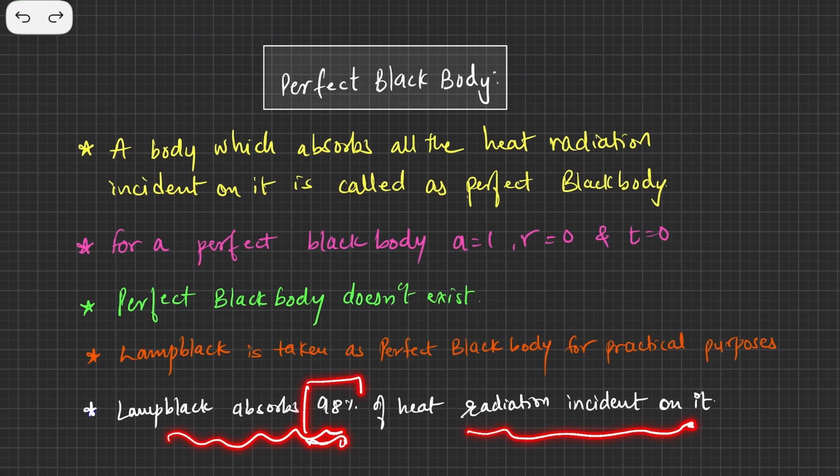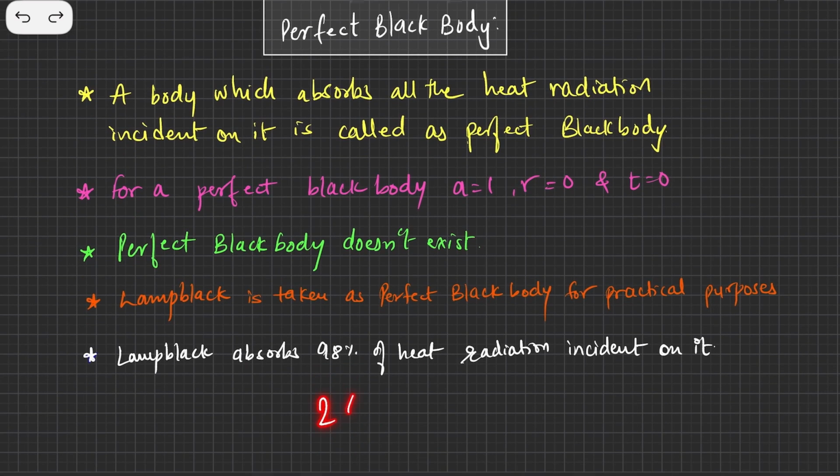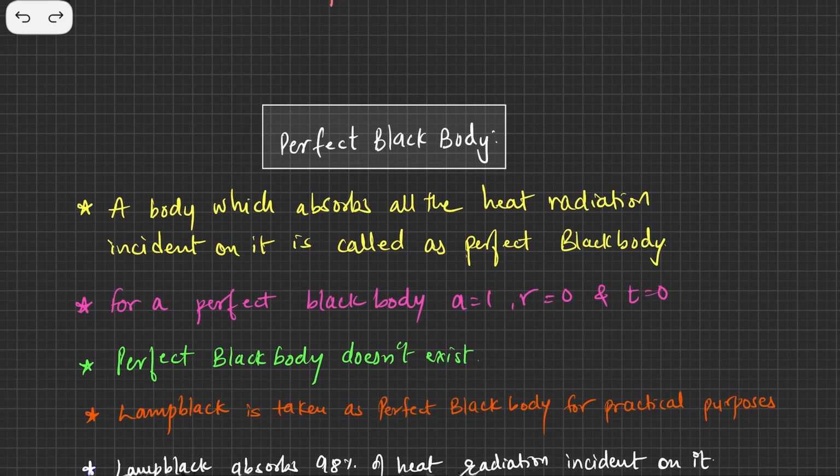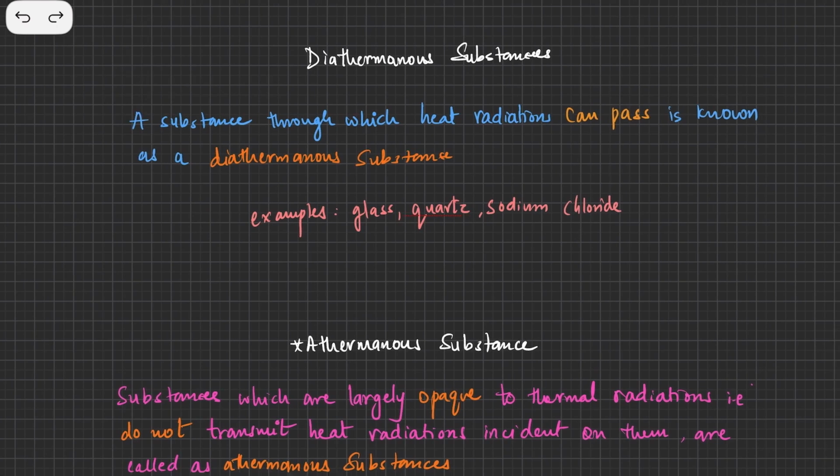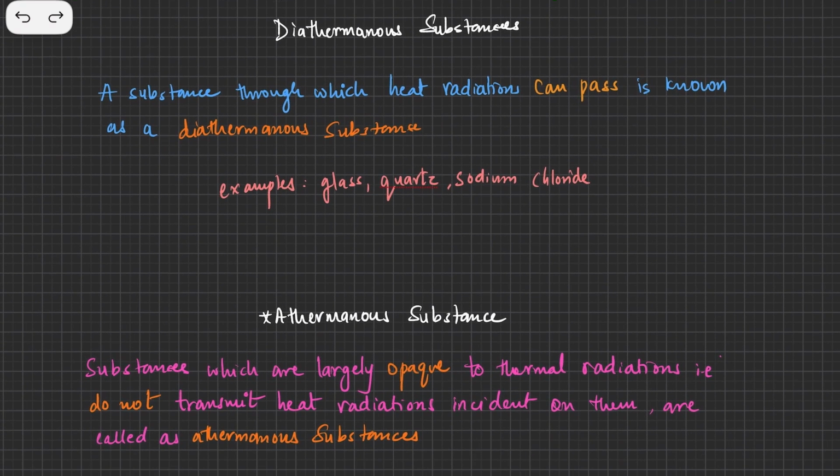However, it loses 2% of heat energy to reflection and transmission. So this is what a perfectly black body is, and this is the concept of diathermanous and athermanous substances.